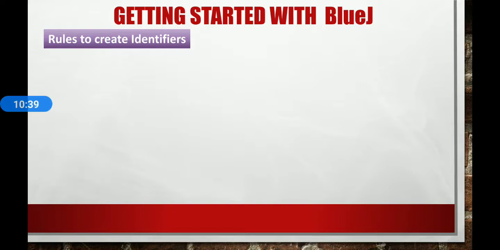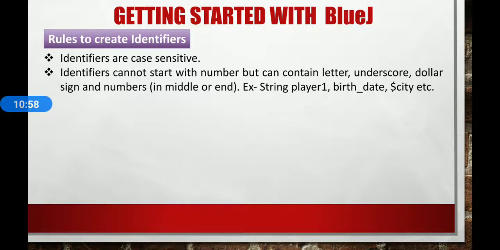Here are some rules to create identifiers. It means the name of the variable, class, function, object. First one, identifiers are case sensitive. So uppercase and lowercase letter identifiers are treated as different. Identifiers cannot be any reserved keyword like class, true, integer, int, string, etc.